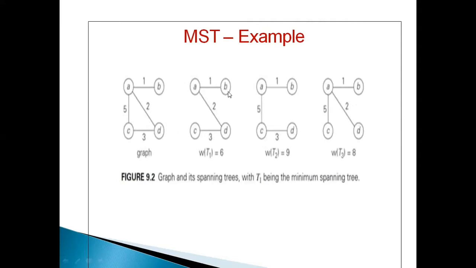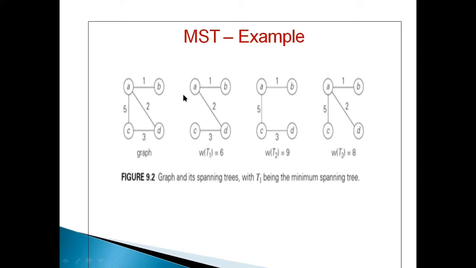Next I have included 1, 5 and 3. These two I have neglected. So again I have all the vertices and it is not making a cycle. It is a connected acyclic graph. So again this is a spanning tree. And this will also make a spanning tree. A, B, C, D, all vertices are there and I have included 3 edges, which is not making